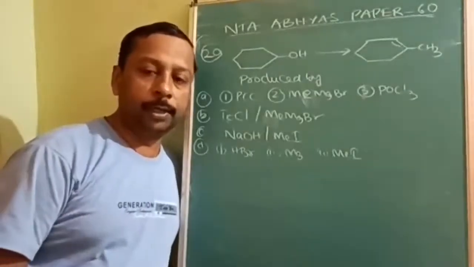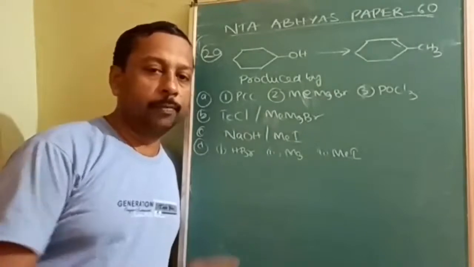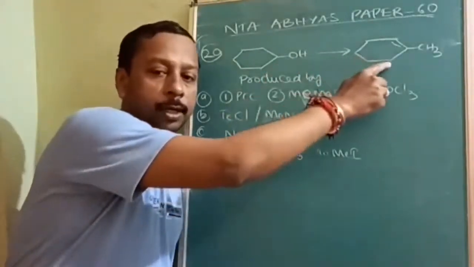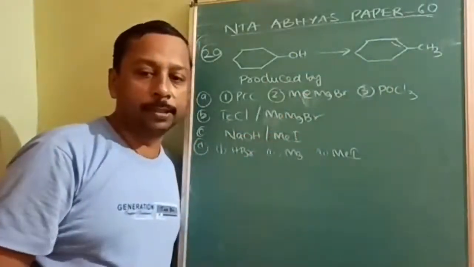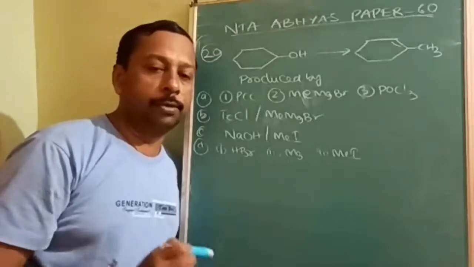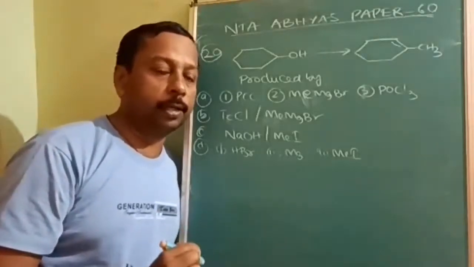Here you are given with the transformation. We have to convert alcohol into the cycloalkene with 1 carbon extra. So 1 carbon is to be increased. Therefore, first of all, we should make sure that at least 1 methyl group is there.